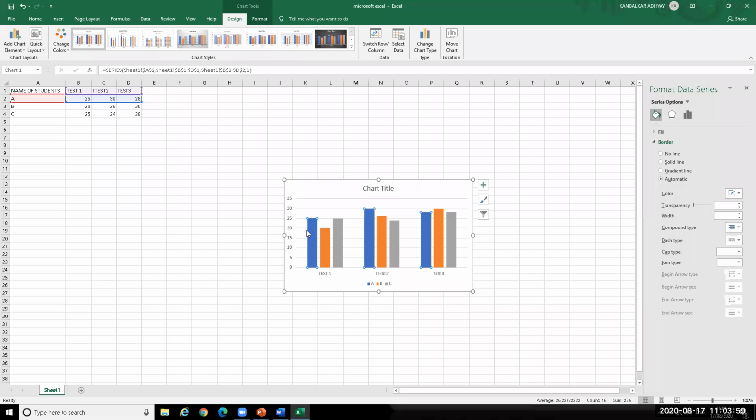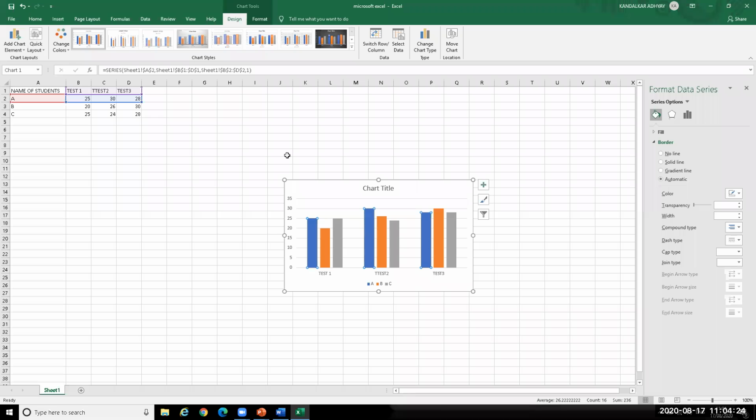The student A has secured more marks in test 1, and in test 2 also student A has secured the more marks. And in test 3, who has secured the more marks? The student B has secured the more marks. So by this graphical representation, you will come to know who has secured the more marks in which stage.